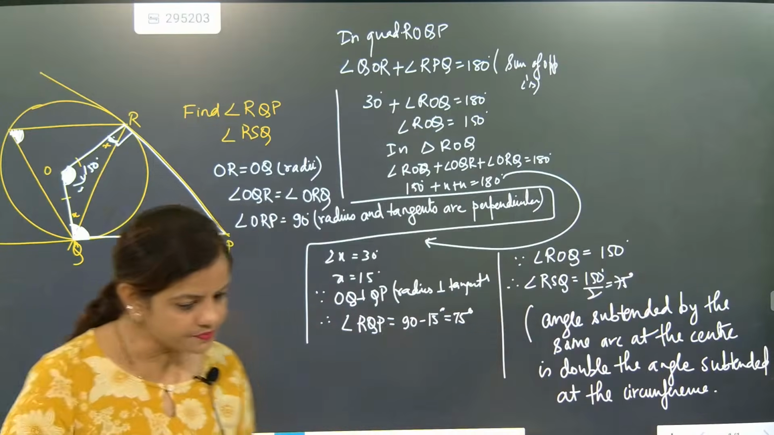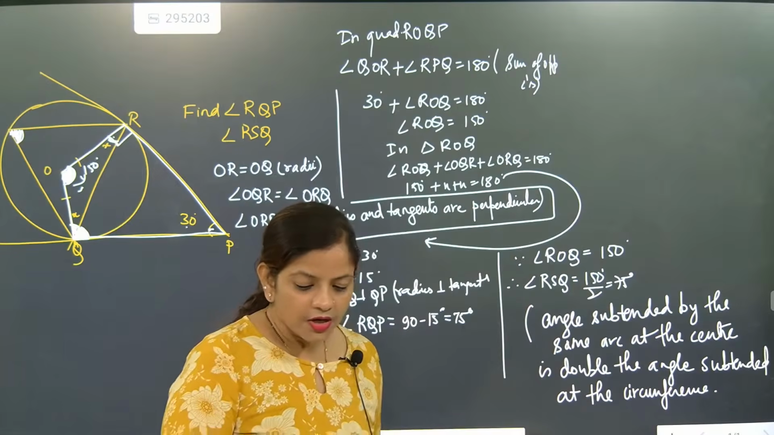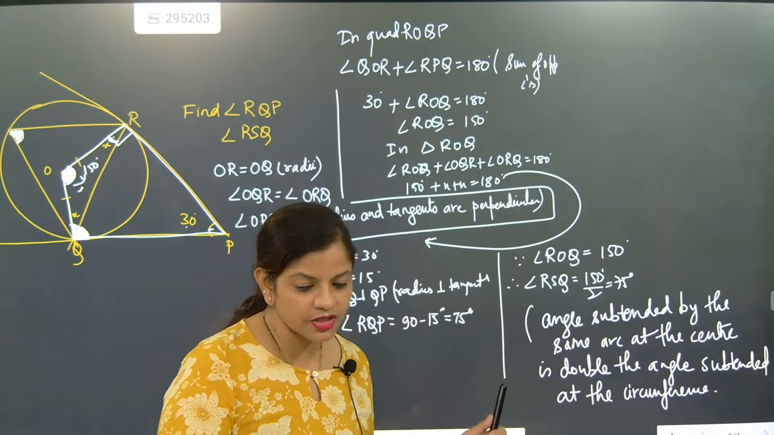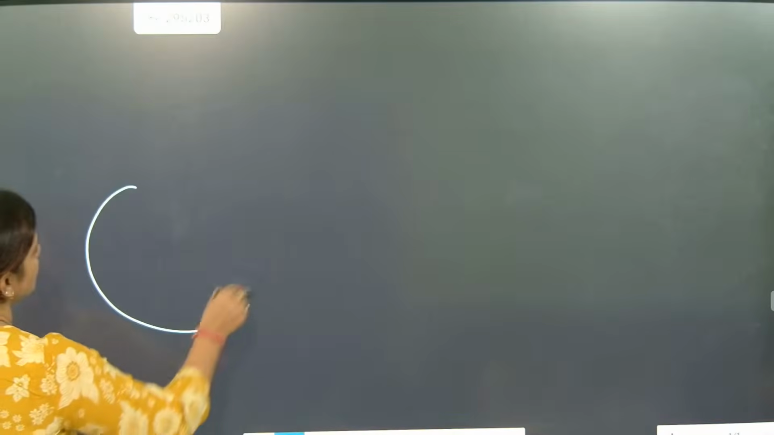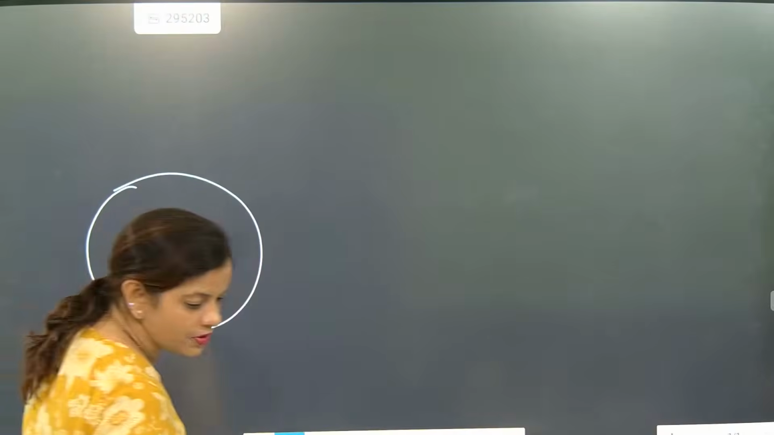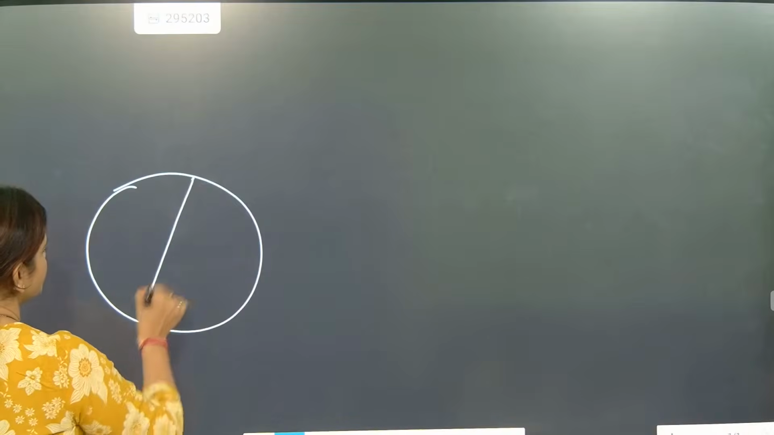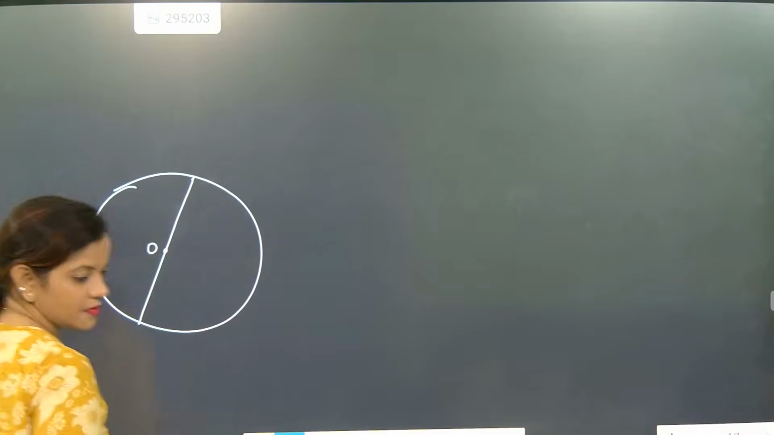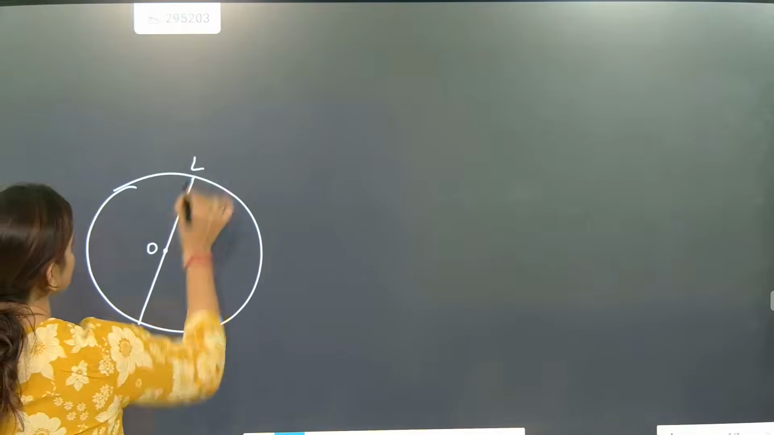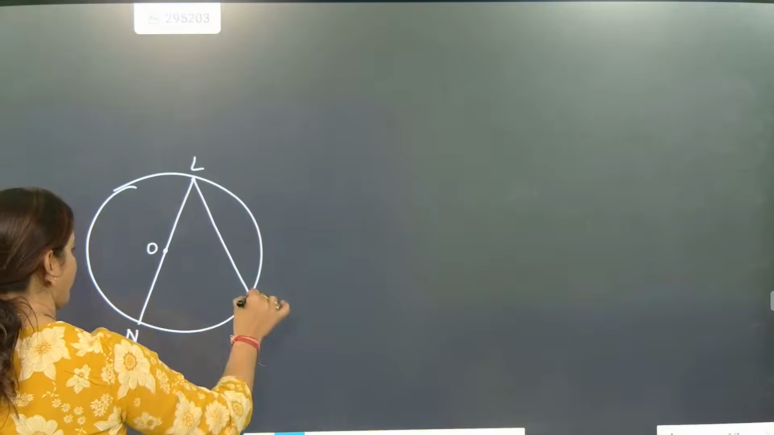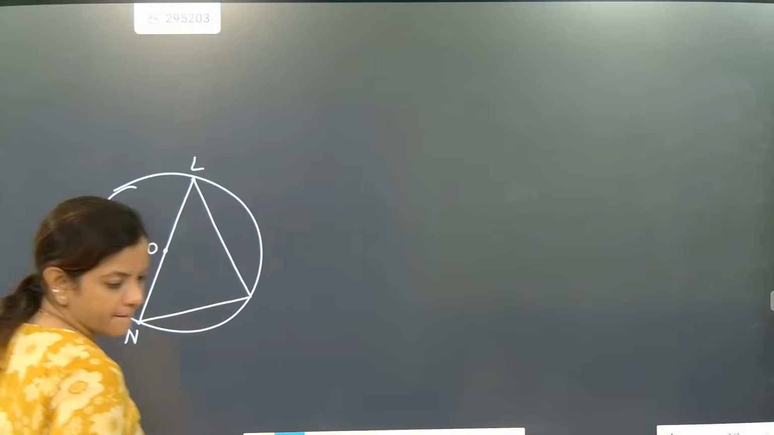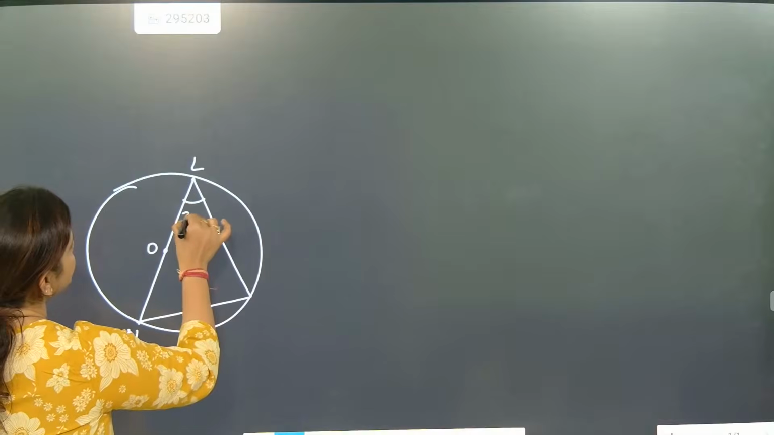Now, look here, children. Solve this question. This is a board question from 2017. You need to solve it with much clarity. Look at this question. This is the first question I will not solve. You people only have to solve. This is the diameter. But this is 30 degree.